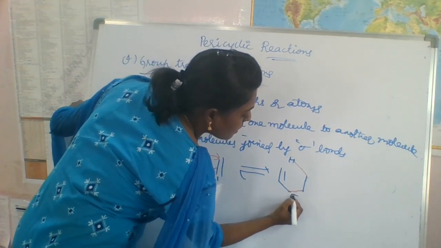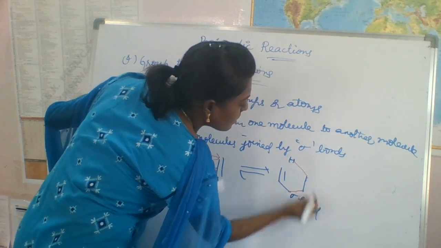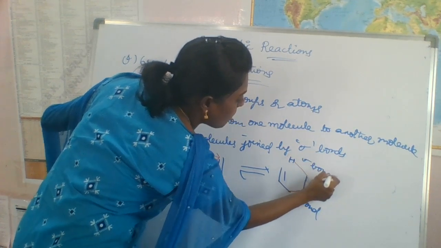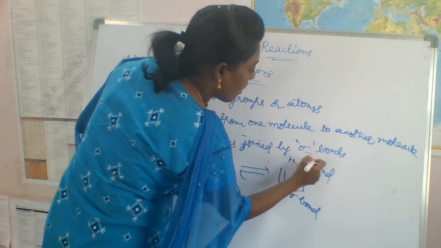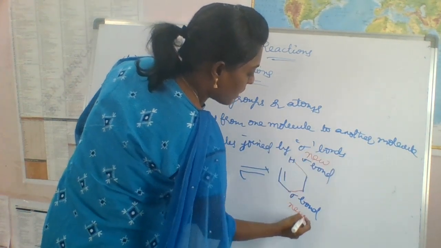This is a sigma bond, right? And this is also a sigma bond, new sigma bonds, right? Two new sigma bonds are formed, right?